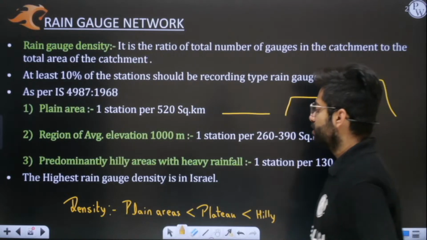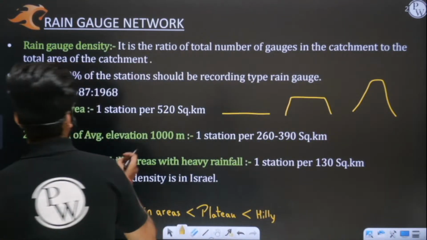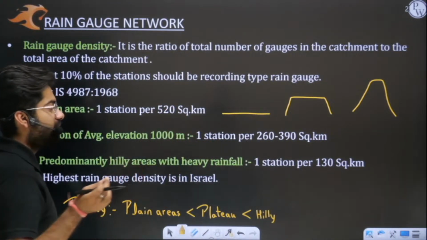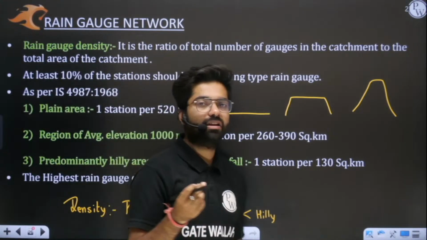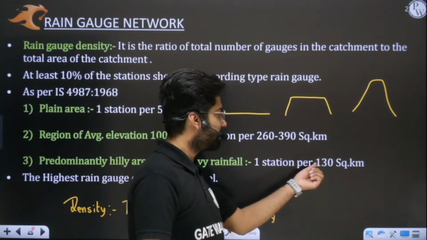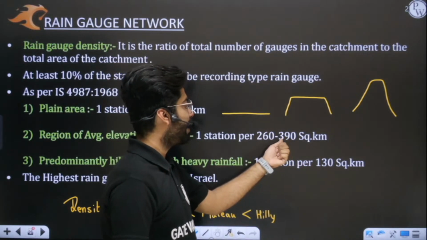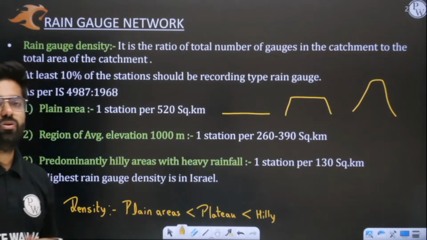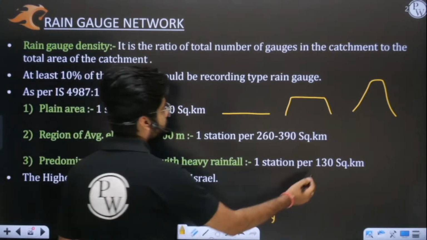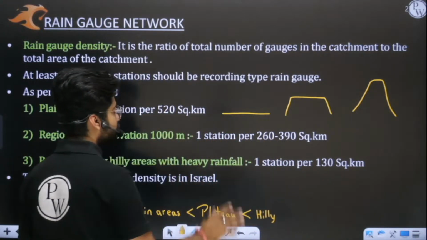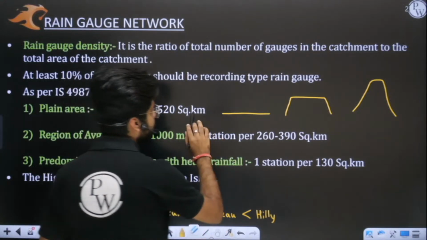Also, you need to appreciate one fact here. You can remember this data very simply. You all know the table of 13. 13 ones are 13, 13 twos are 26, 13 threes are 39, and 13 fours are 52. So the 13 table gives 13, 26, 39, 520. So you can remember this data very simply. I hope it is very clear.